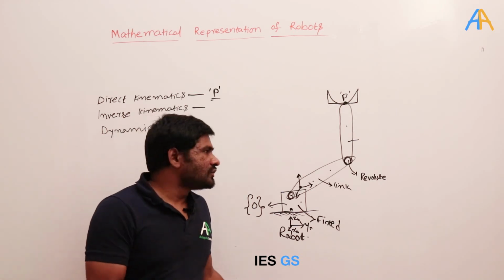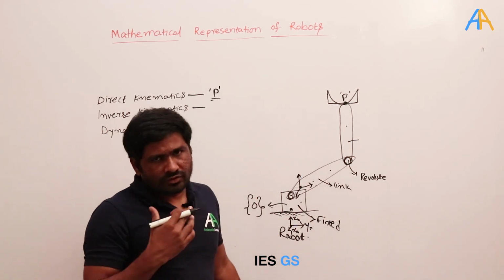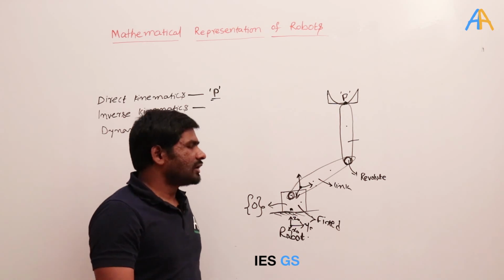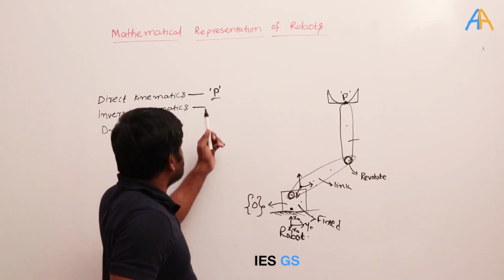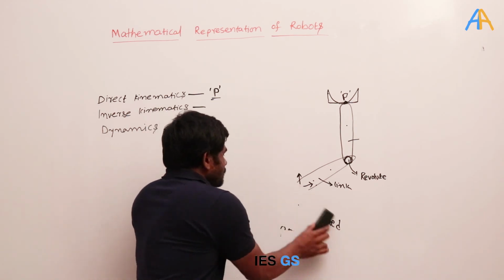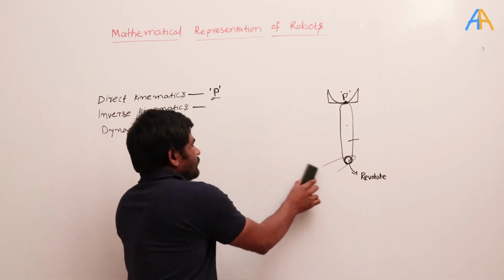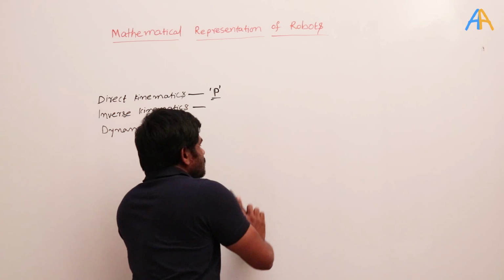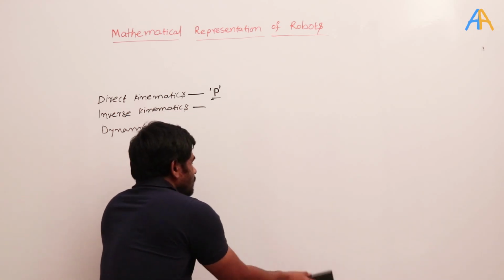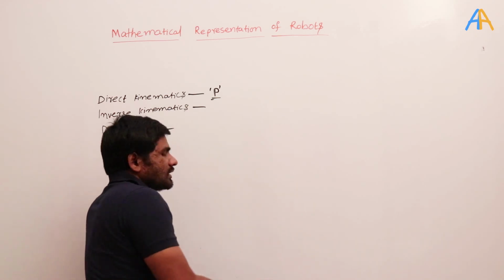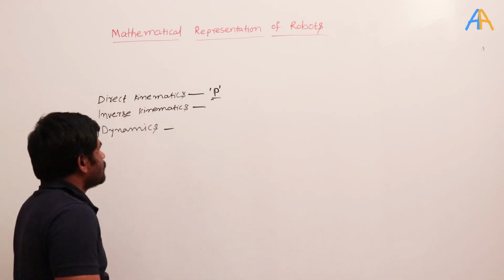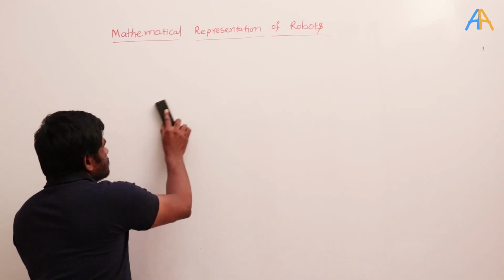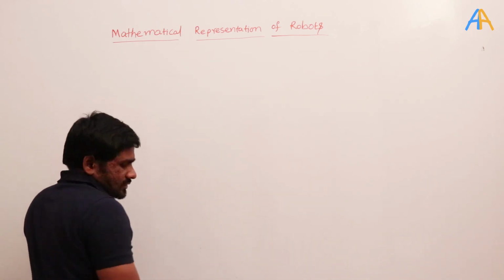Okay, we need to consider those points in the starting, and after that we need to consider some other parameters. Then after that we can find out the position of the P. So first we will start with how to represent a point in space, and how to represent the orientation of a point, and how to represent the translation and the rotational movement of one moving coordinate system with respect to the fixed coordinate system. That is what we will see here now.